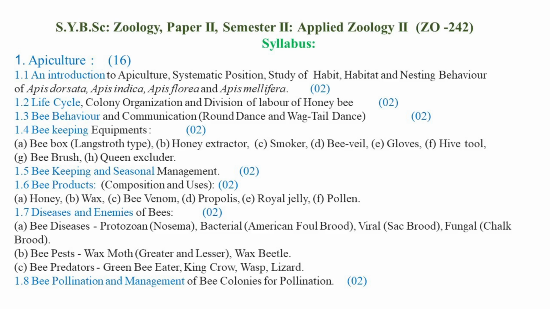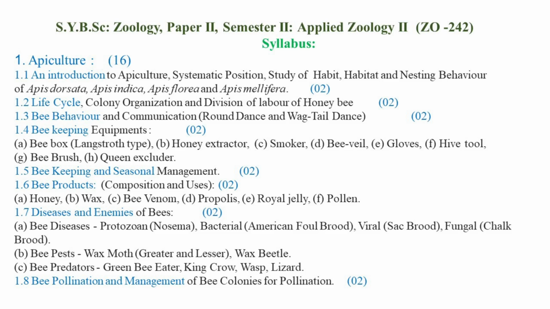The hive tool is another beekeeping equipment which is useful for the separation of different parts or compartments of the hive box. Then the bee brush, which is useful for sweeping or removal of the honeybees from the honeycomb or the colonies.